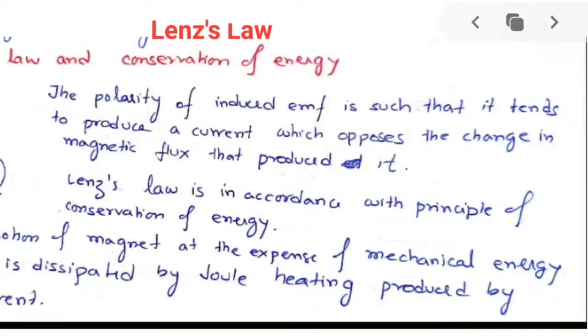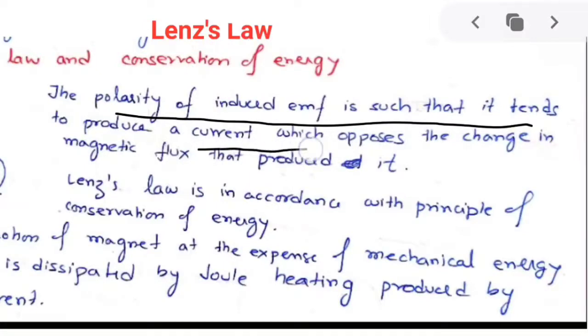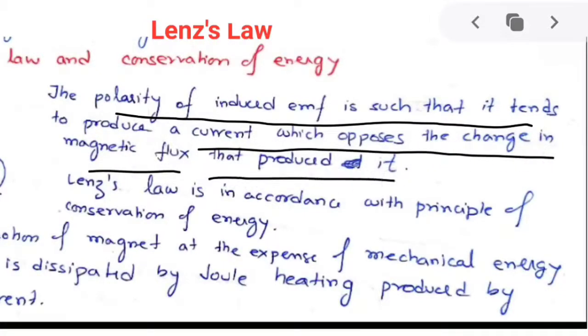So this is what you have to write in your examination, the polarity statement of the law. The polarity of induced EMF is such that it tends to produce a current which opposes the change in the magnetic flux that produced it.